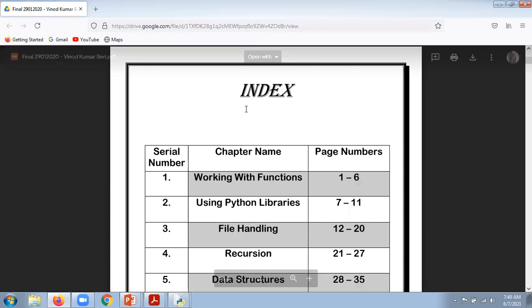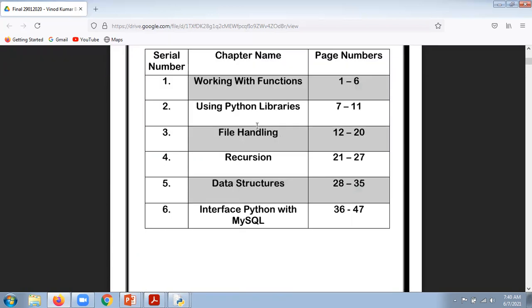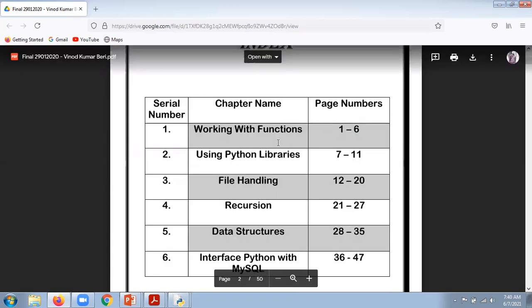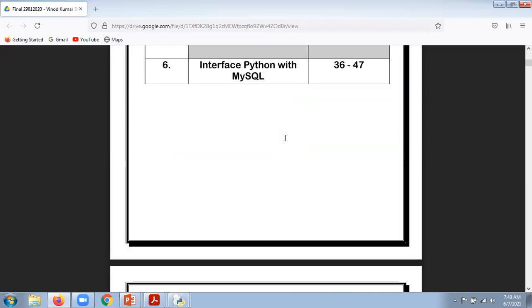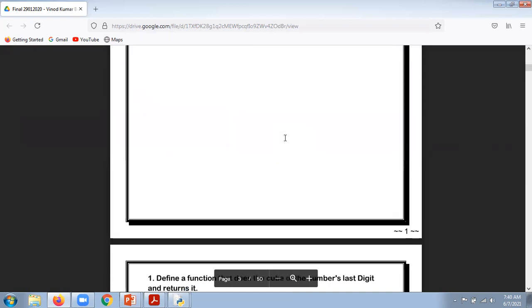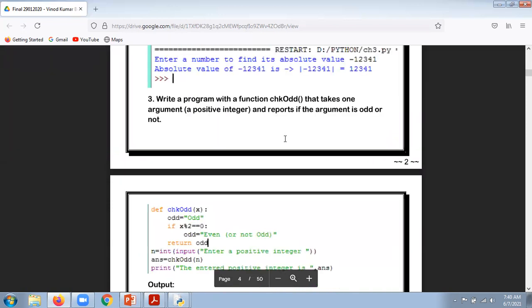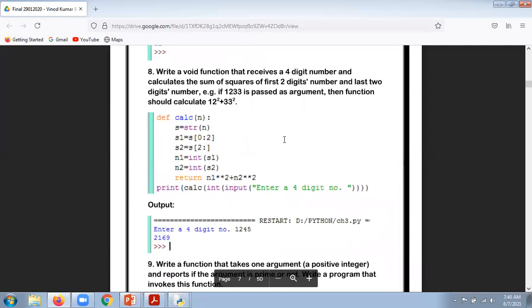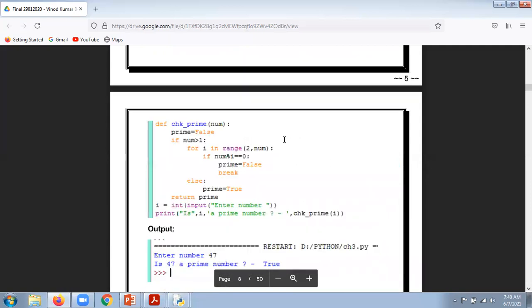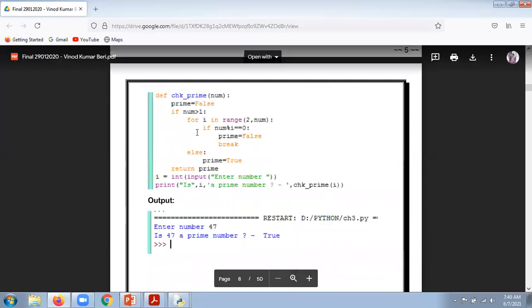Okay. After that, the next important thing, this is the index and the chapter name along with the page number. Each and everything is supposed to be mentioned here. These are the kind of programs they have done during their +2, and each and everything is going to be mentioned here. For example, this is a program here.